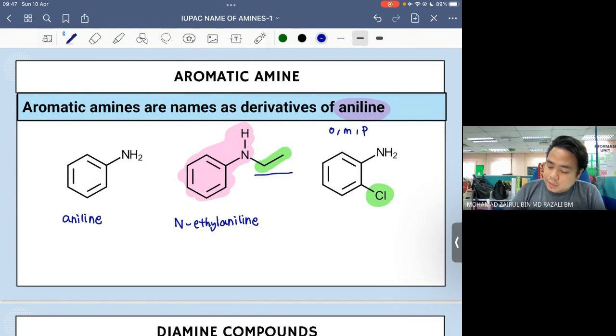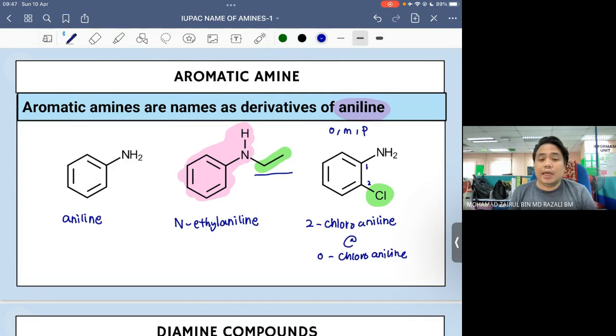So for this one going carbon number 1, carbon number 2. Sebab amino is higher priority compared to chlorine. And lagi satu, when amino group directly bonded to the benzene, dia akan bagi common name. So yang ini awak boleh jadikan dia sebagai 2-chloroaniline boleh, ataupun awak boleh jadikan dia sebagai orthochloroaniline. Awak jadikan aniline itu sebagai awak punya parent.